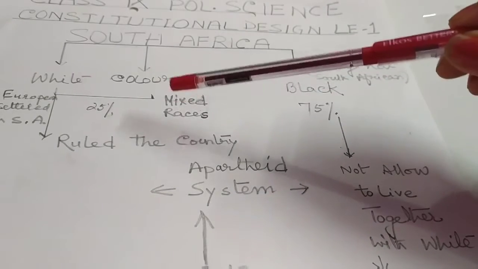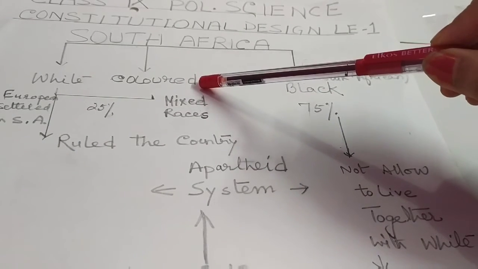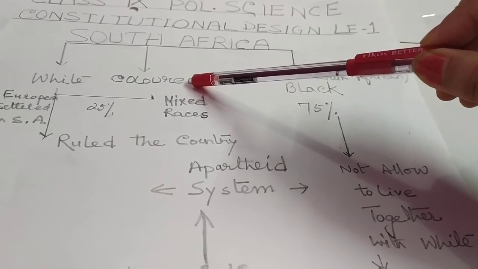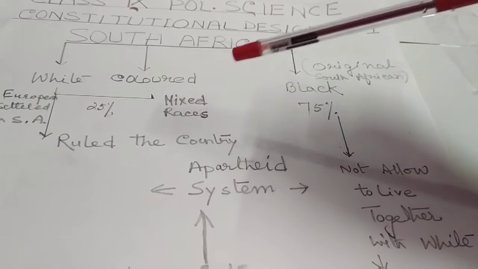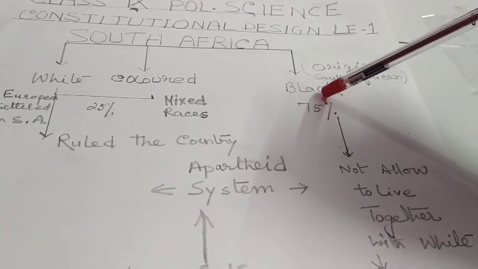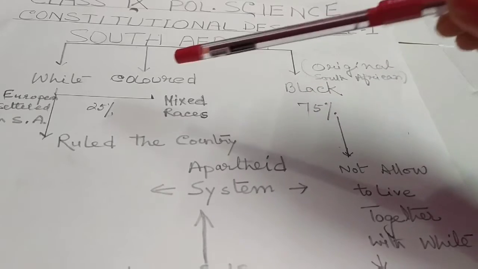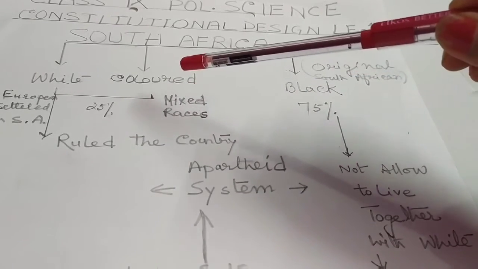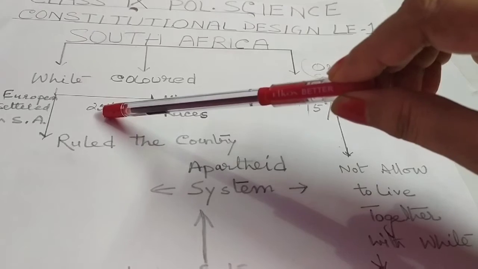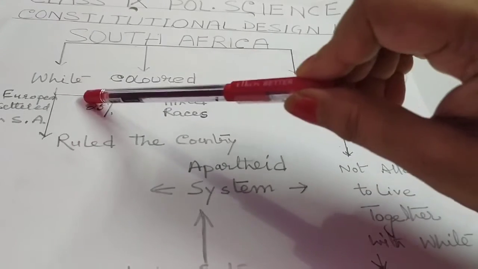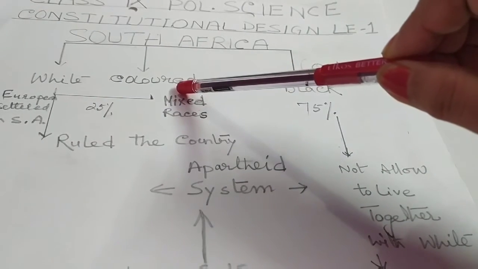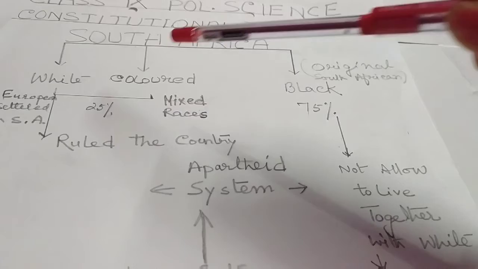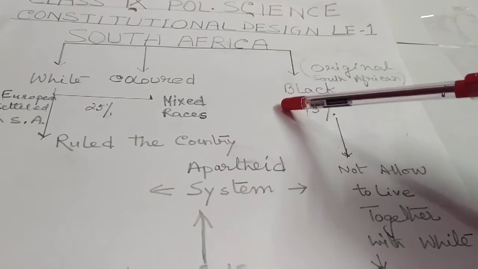And the third is colored, who are not from Europe and not native to South Africa, but are mixed in color. 25% of the population is between white and colored, whereas 75% are black.